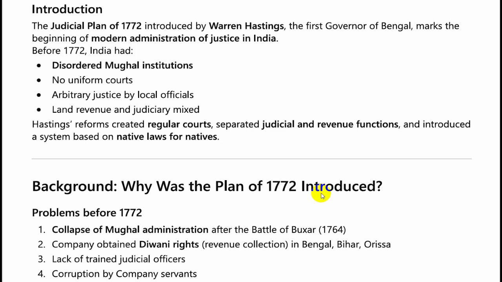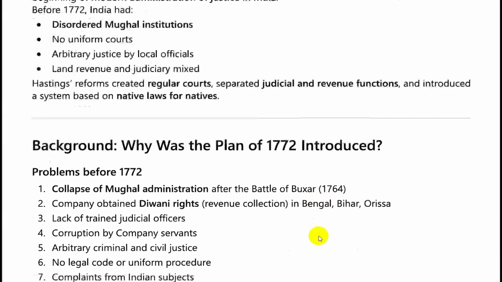He also separated judicial and revenue functions and introduced native laws for natives. That is, the local inhabitants would be governed by their customary laws, like Hindus would be governed by Hindu laws and Muslims by Muslim laws. So these were the changes that Warren Hastings planned to introduce in 1772.